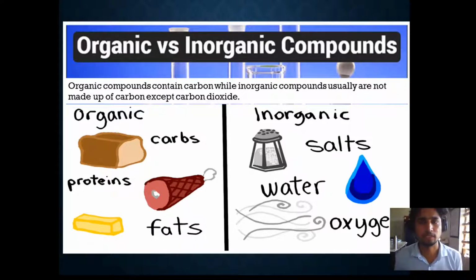Like bread, which is usually made from wheat, and wheat is a living organism. Protein, like meat, also comes from a living organism. Fat also usually comes from living entities. So usually organic compounds are carbon-based and derived from living animals or living plants. Whereas inorganic compounds come from non-living entities like soil, water, air, and they usually do not have carbon.